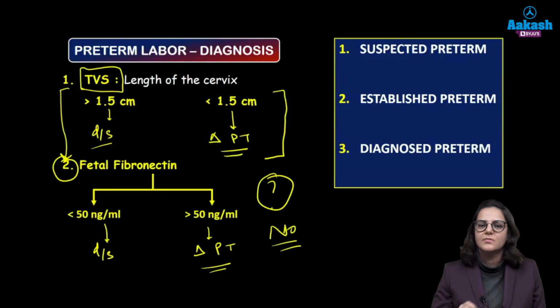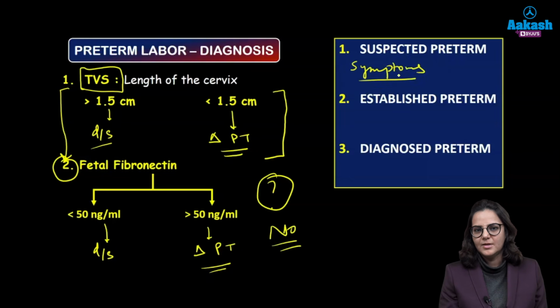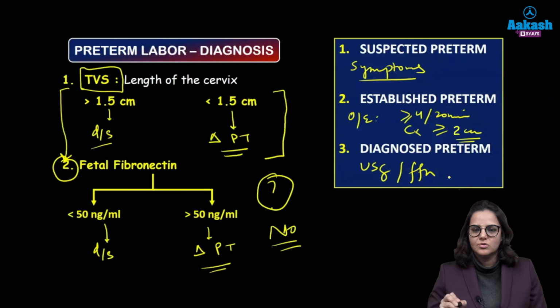What is suspected preterm? Suspected preterm is just when the woman has her symptoms and you are suspecting that she can be in preterm labor. What is established preterm? That you have done her examination and you have found that she is having more than or equal to 4 contractions in 20 minutes and the cervical dilatation is more than or equal to 2 centimeter. So that is established preterm. What is a diagnosed preterm? Diagnosed preterm is when you have done either the ultrasound or the fetal fibronectin test and you have confirmed the diagnosis of preterm.